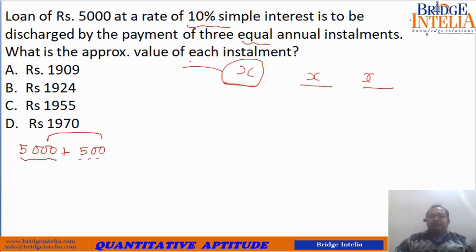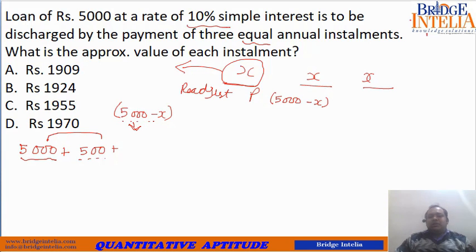So when you make the first payment, he will readjust the principal. The original loan is 5,000, but now you have given back him X. So the readjusted loan is 5,000 minus X. So the next calculation that he will make will be based only on 5,000 minus X. So next year he will tell you that now you owe me only this much, so pay me 10% of this much.